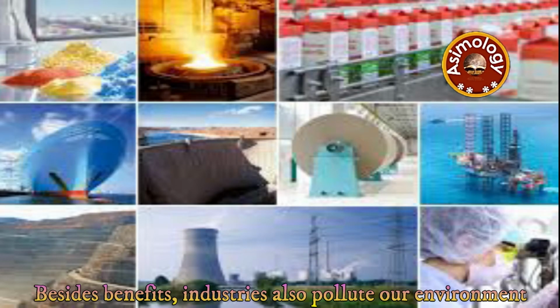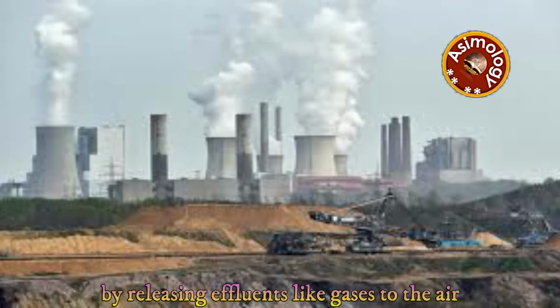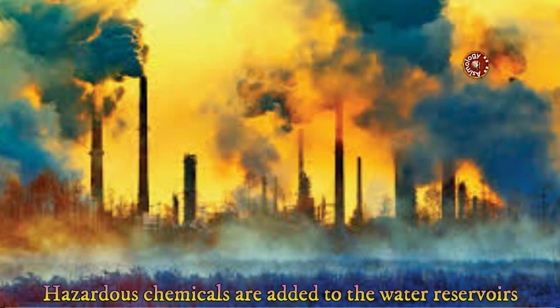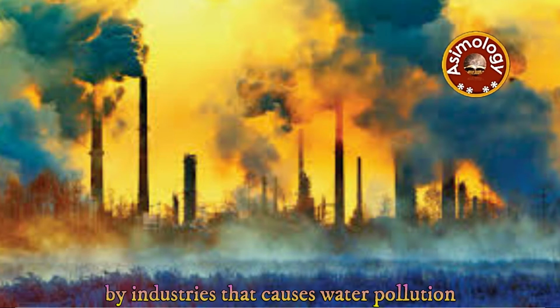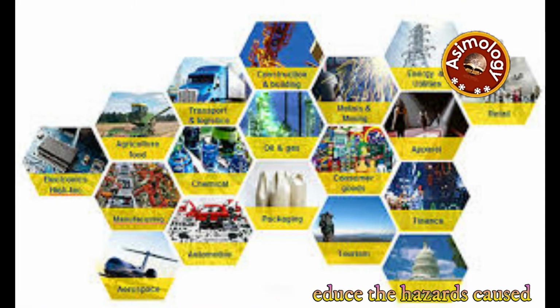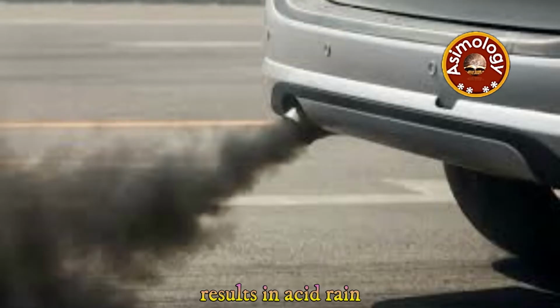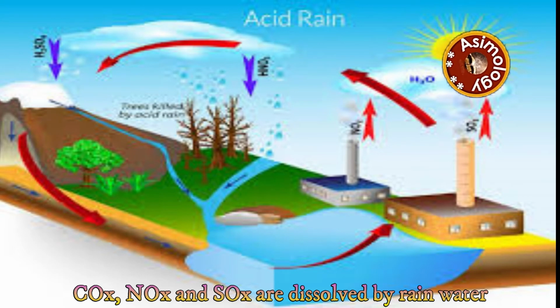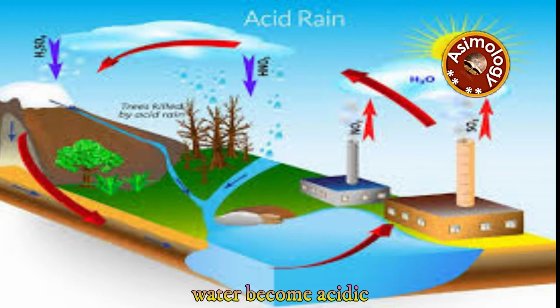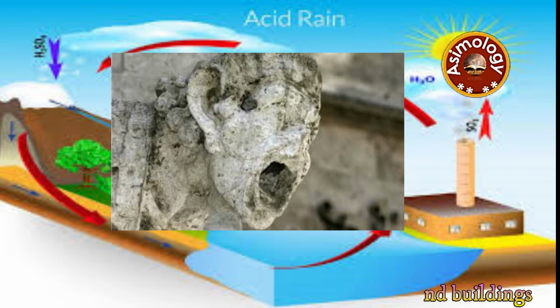Besides benefits, industries also pollute our environment by releasing effluents like gases to the air. Hazardous chemicals are added to the water reservoirs by industries that cause water pollution. Chemistry again can help us to reduce the hazards caused by the pollutants. Gaseous emissions from industries and vehicles result in acid rain. Oxides of carbon, nitrogen, and sulfur are dissolved by rainwater and water becomes acidic. Acid rain causes damage to humans, animals, and buildings.